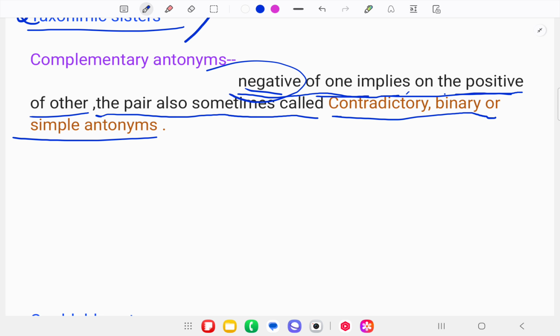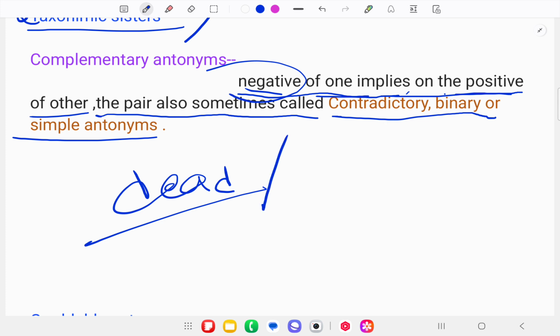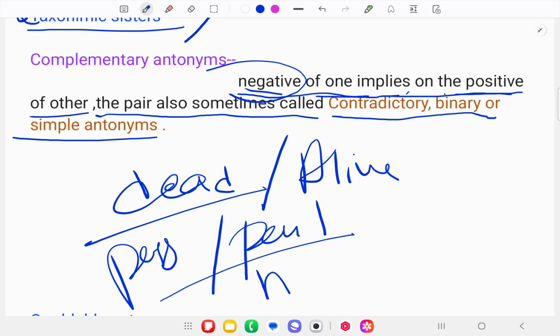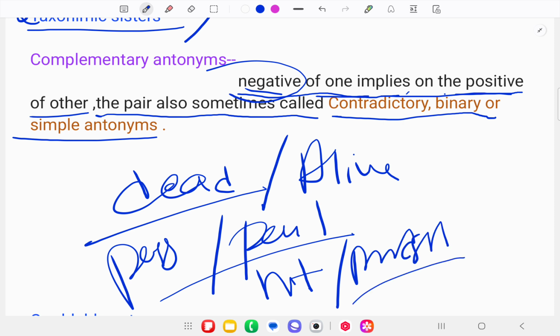Let's take an example. If I say this is a dead person, but you say no, this is not dead, this is alive. If I say pass, then you say no, this is fail. If I say hit, suppose he is hitting the ball, then you say no, he missed the ball.